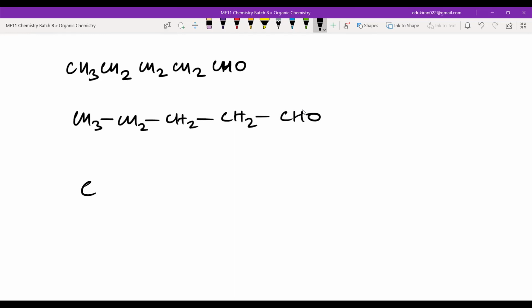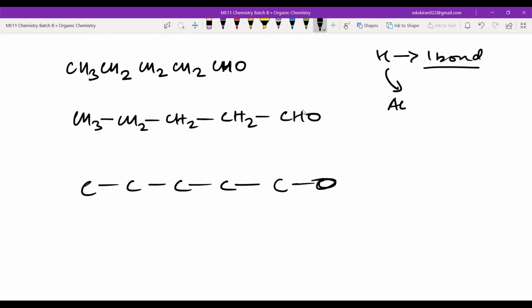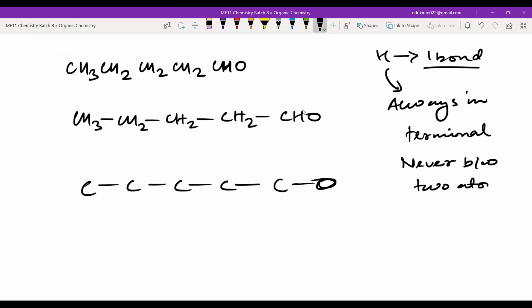So till here it is fine. Carbon, carbon, carbon, carbon. 1, 2, 3, 4 carbon. Then again carbon, and then hydrogen. Then oxygen. First thing is that hydrogen makes only one bond, right? That means it will always be in terminal, है ना? Never between two atoms. For hydrogen, you should remember that hydrogen will be either attached to a carbon atom or an oxygen atom or a nitrogen atom. Hydrogen cannot be attached to two atoms.